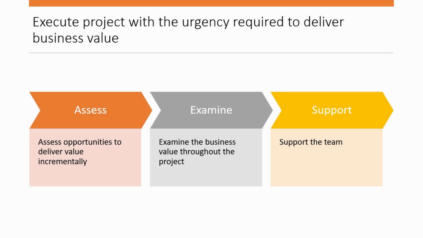So let's go through all the tasks. Task number 1, execute project with the urgency required to deliver business value. This means, for example, you are batting in a baseball match, and when you are swinging your bat, you need to make sure you swing at the correct time. Timing is everything.